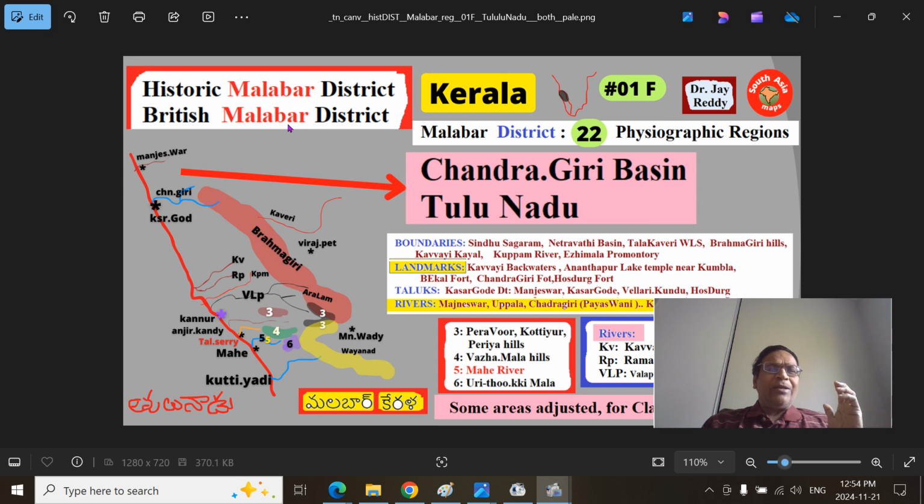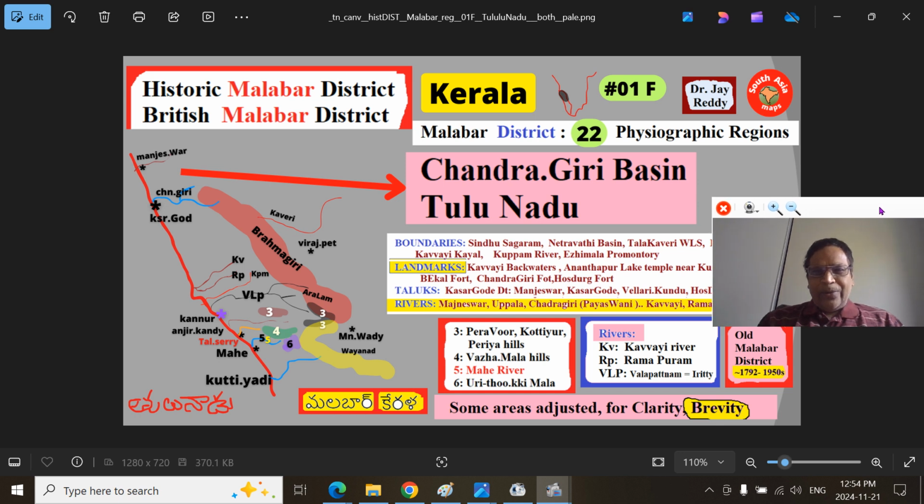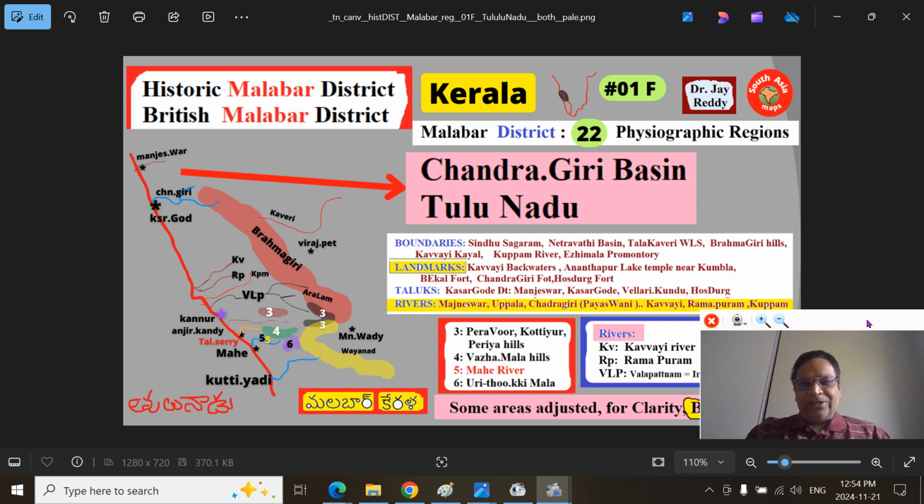We are continuing our historic Malabar District series, that is the British Malabar District that was established around 1792 by the Treaty of Seringapatam, when Tipu ceded these territories to the East India Company, or British conquistadors. Now, today the part is 01F. The title of the topic is Chandragiri River Basin or Tulu Nadu region or Payaswini River Basin.